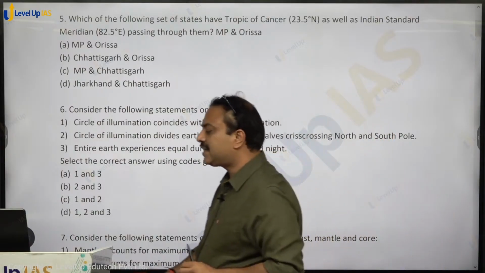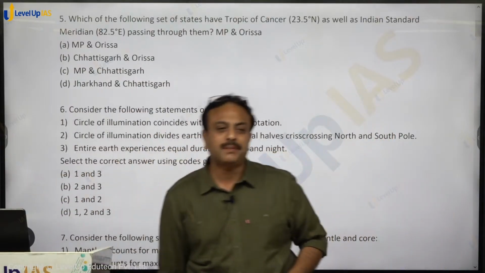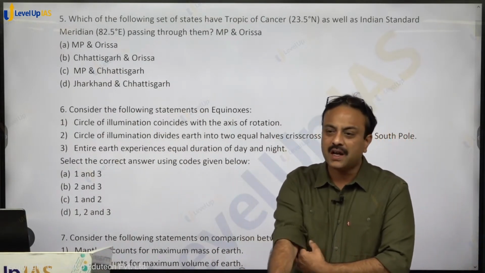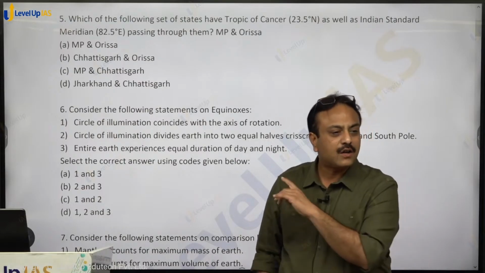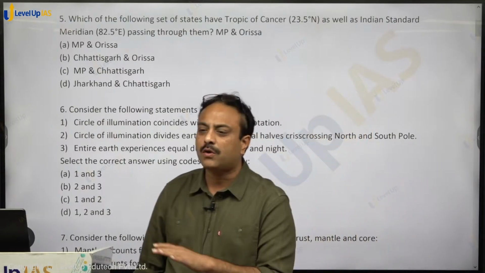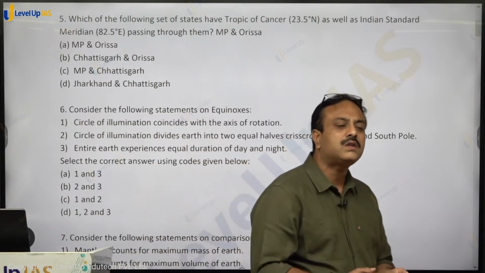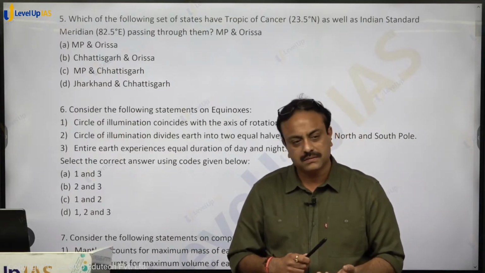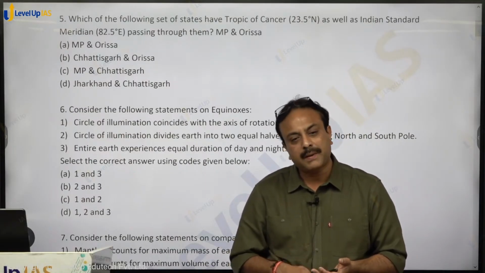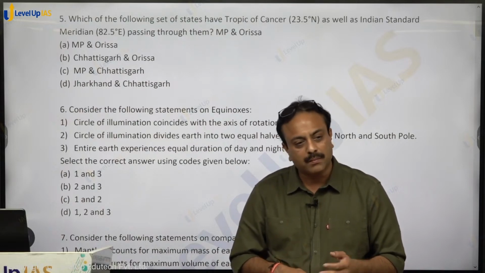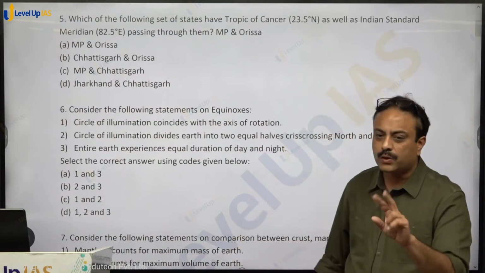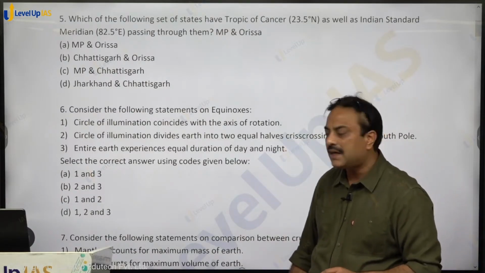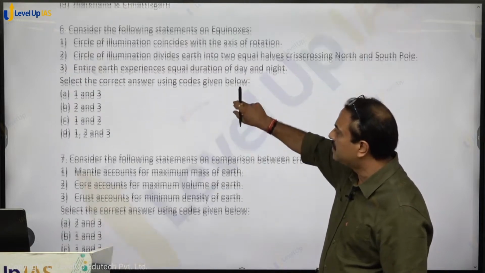5 states. The 5 states through which ISC is passing include Uttar Pradesh, Madhya Pradesh, Chhattisgarh, Odisha, Andhra Pradesh. And the Tropic of Cancer, 23.5 degree north, passes through how many states? 8. These 8 states include Rajasthan, Gujarat, Madhya Pradesh, Jharkhand, West Bengal, Tripura, Mizoram. 8 states are there. You have to find those 2 states which are common in these 2. The answer shall be MP and Chhattisgarh, that is option C for cat shall be the right answer.